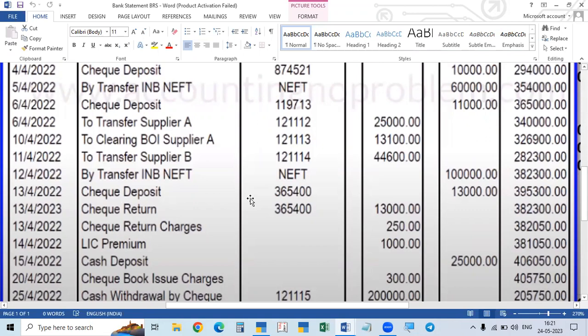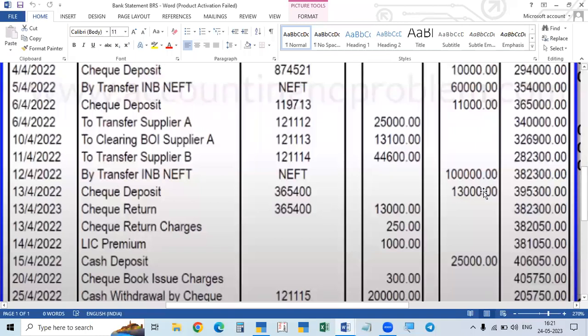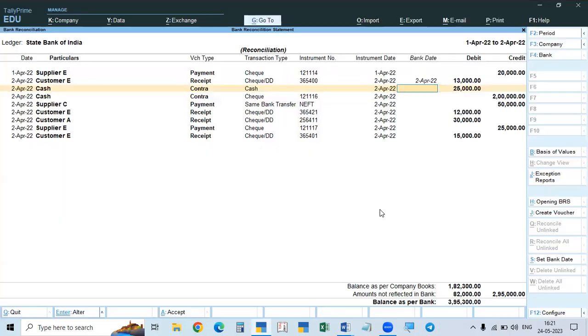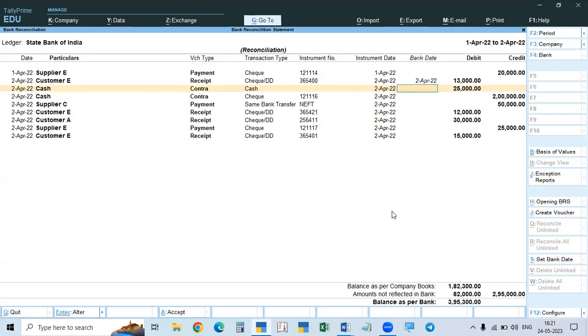Now, next one is the check deposit, 365400, 13,000. So here you see the deposit check 365400. On 2nd April it reflected in the bank. Immediately see here, this check is returned. This check is returned means you should be credited. We debited this as a deposit. Sometimes some banks will enter the amount when the check is collected. If it's not collected, they will reverse. Like this they credited the amount. So when the check is returned, immediately they debited this. So it is not shown here.